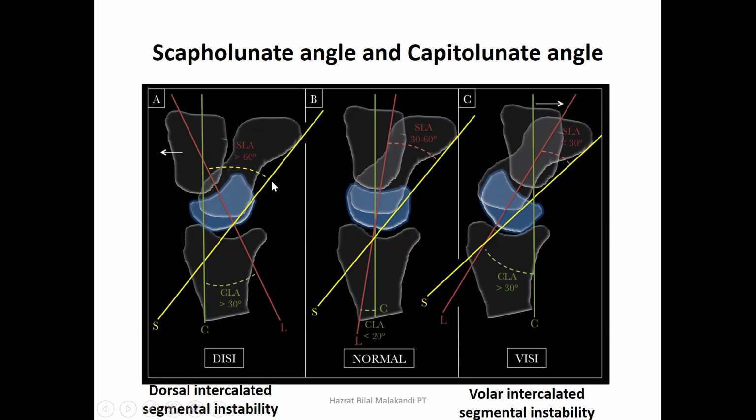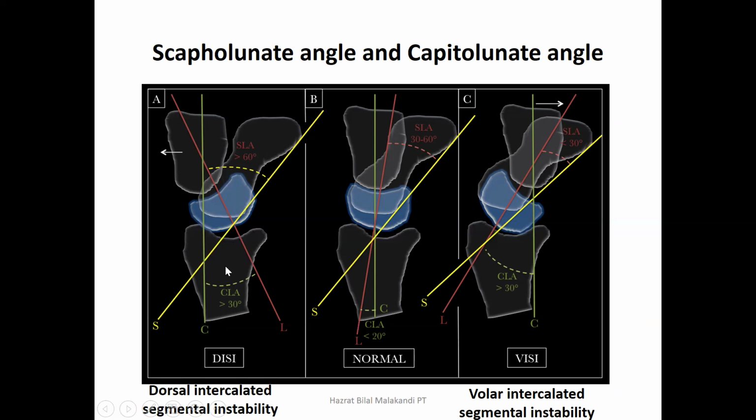So there are three lines we can see here. One is the yellow line, which is known as the S. That is the green line, which is known as the C, and that is the red line, which is the L. The yellow line is the scaphoid line, and this is parallel to the mid scaphoid line. Here, this is the scaphoid, this is the lunate, the capitate, and this is the metacarpal, and this is the lunate. This blue one, this is the lunate.